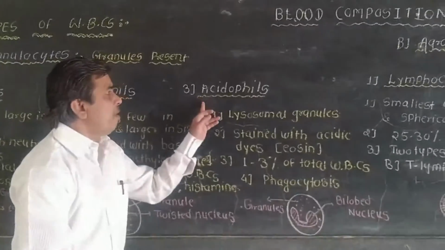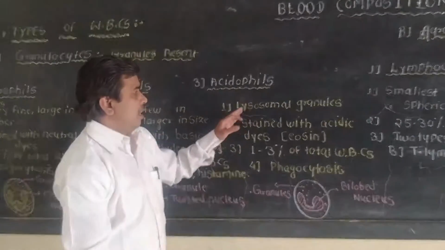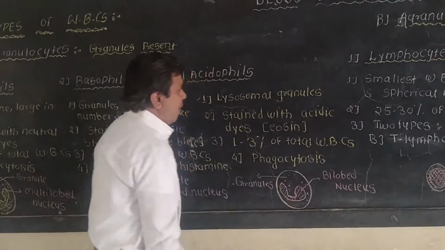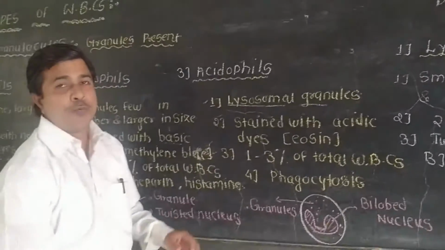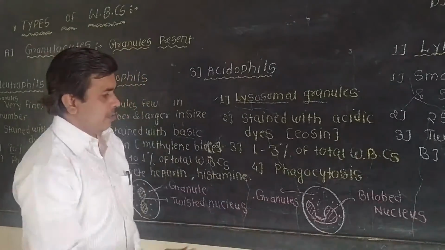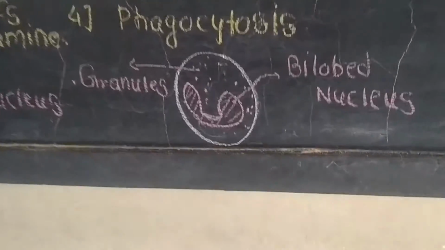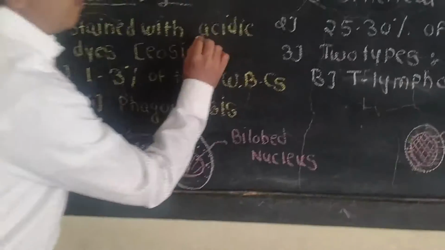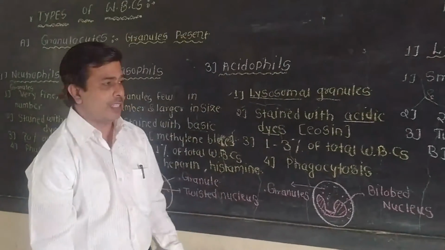Then the third type of the granulocyte is the acidophils. Here in the cytoplasm, lysosomal granules are present, meaning the granules are very minute and very large in number. These acidophils are stained with acidic dyes, meaning the nature of that stain will be acidic.